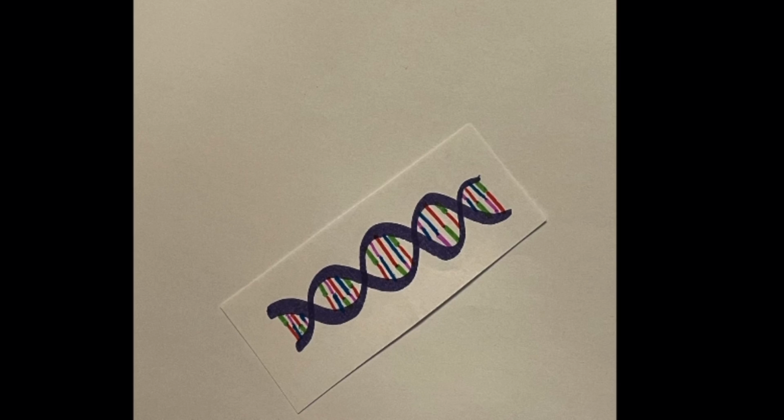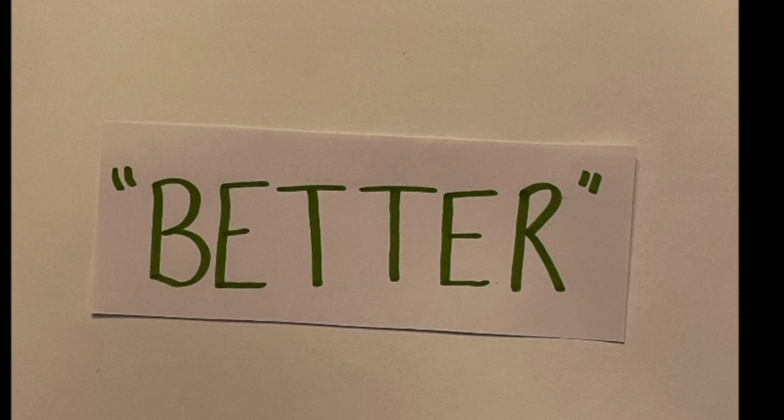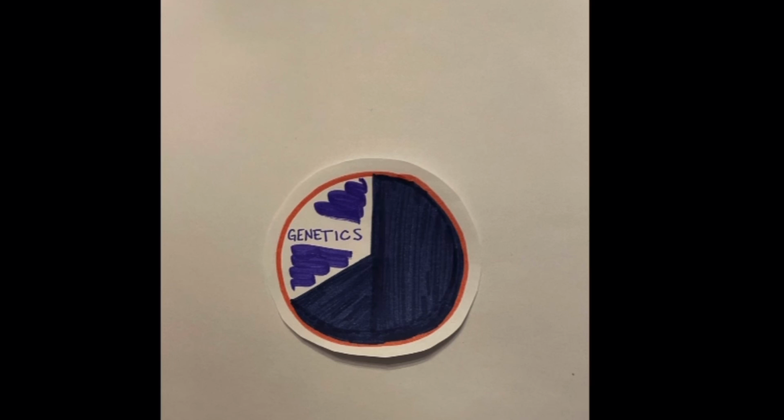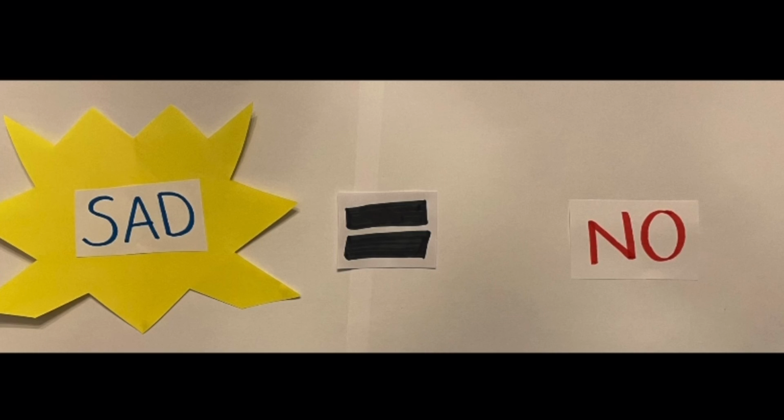DNA technology can be used to modify genes to make things better for people. In our study, we discovered that only 1/3 of SAD cases is a result of genetic makeup. This means that altering the DNA of a person will not eliminate the disorder. Therefore, there is no reason to use DNA technology for the purpose of altering the gene to get rid of social anxiety.